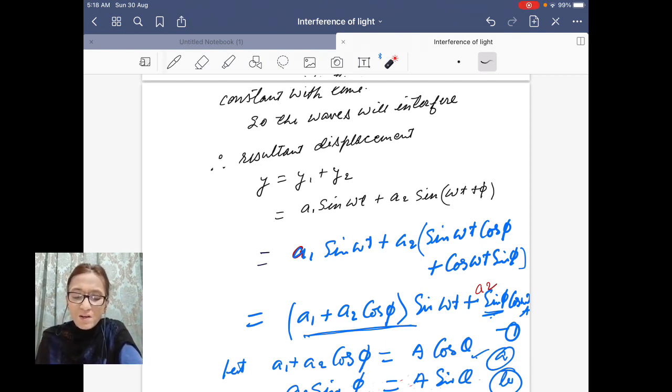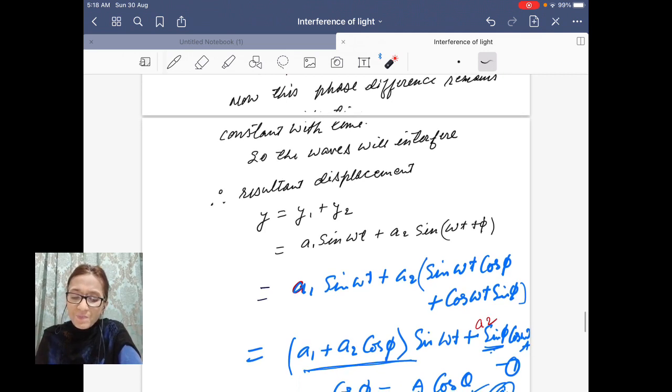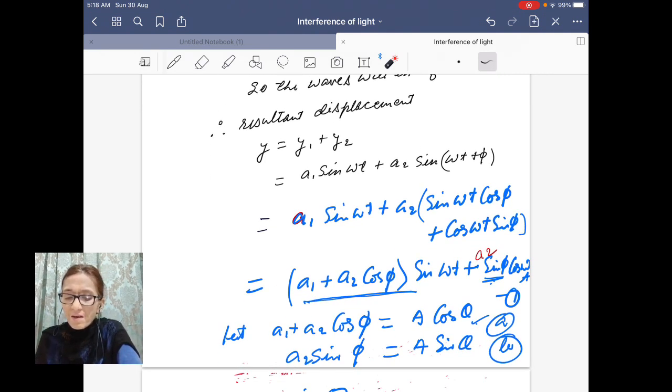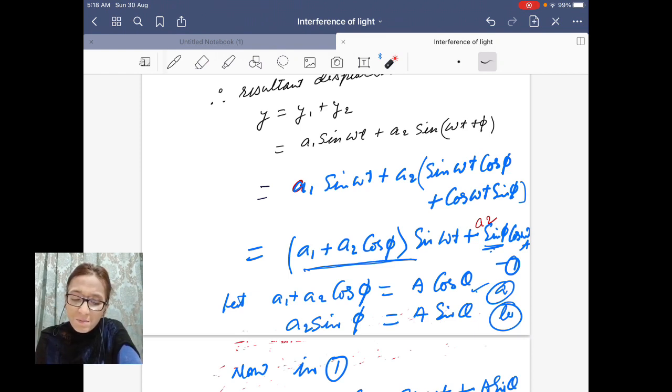So y becomes equal to a1 sine omega t plus a2 sine (omega t plus phi). Here, phase angle difference is phi in a general situation. Now we will go differently. We will simplify this sine (a plus b). We know that sine (a plus b) is equal to sine a cos b plus cos a sine b. From here, when you take common this term sine omega t from the two terms, you will get (a1 plus a2 cos phi) into sine omega t plus, and a2 is multiplied in this term also, so a2 into sine phi cos omega t.